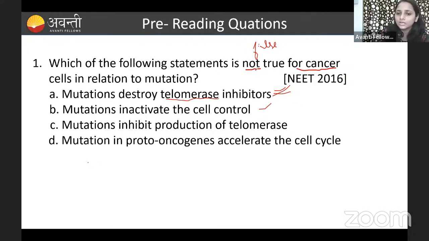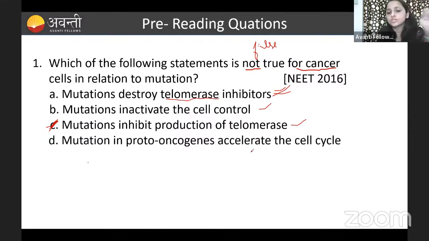So here they are telling not true for the cancer. In the cancer, the telomerase activity will be high. Okay, so this is the correct statement. Option C is the correct answer for this. Okay, then come to D.